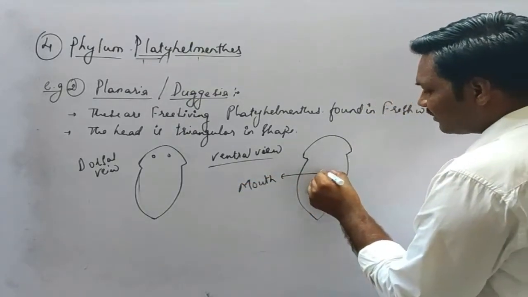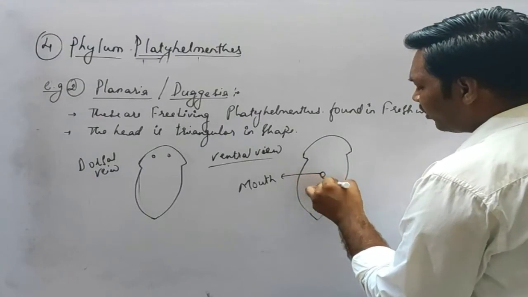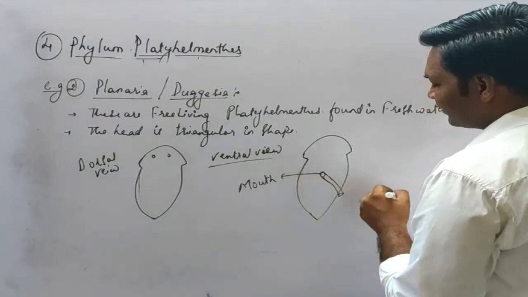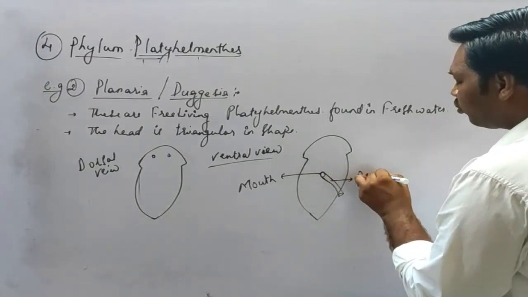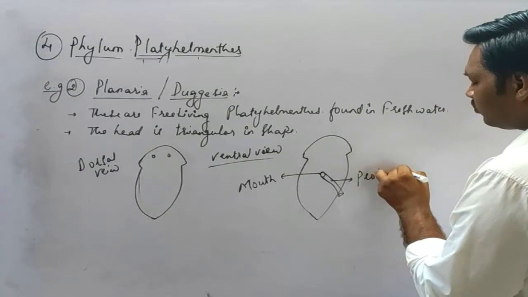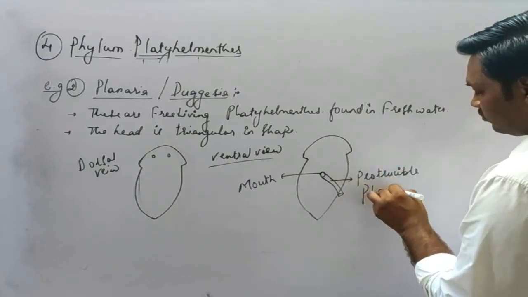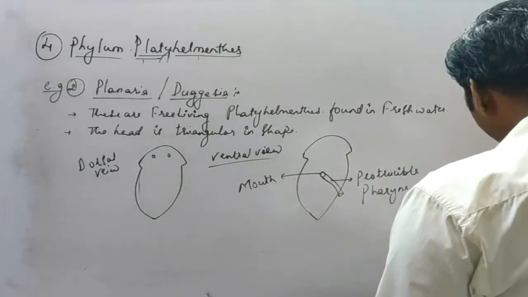And this mouth has an externally protruding pharynx, which is called the protrusible pharynx.